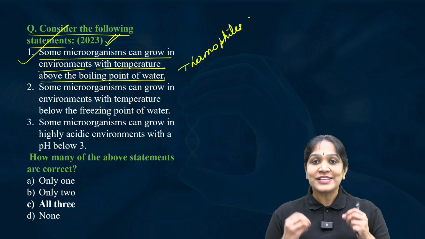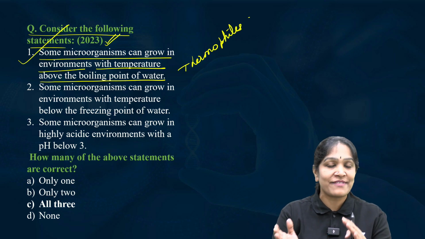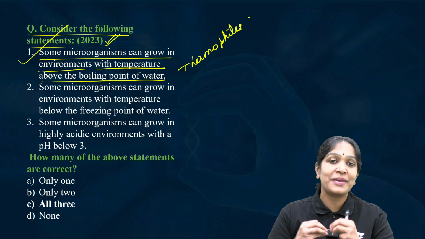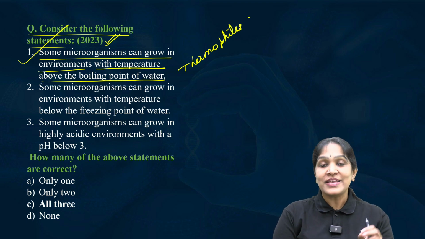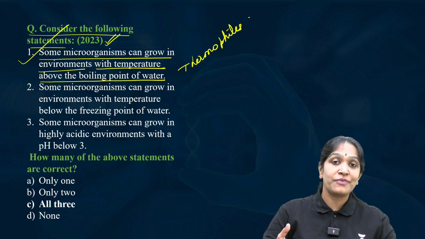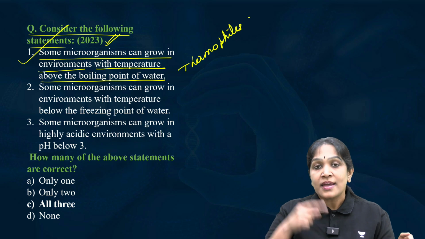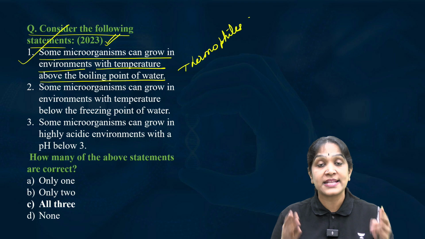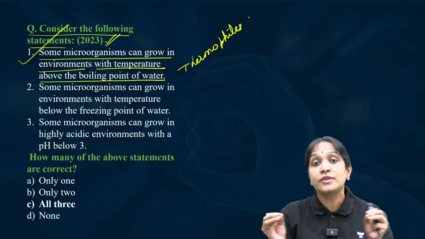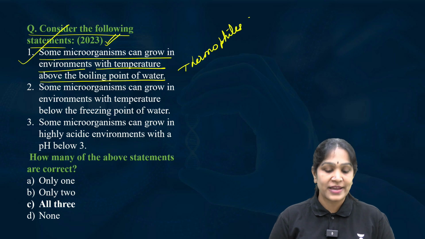Sometimes we just bring some food from outside and we heat it to some 60 to 70 degrees centigrade and we will be happy that all microbes are dead. Or we sometimes boil the water and we will feel very secure that all microbes are dead. But no. Beyond the boiling point of water, these microorganisms can stay alive up to 300 to 400 degrees Celsius also. They are called thermophiles.